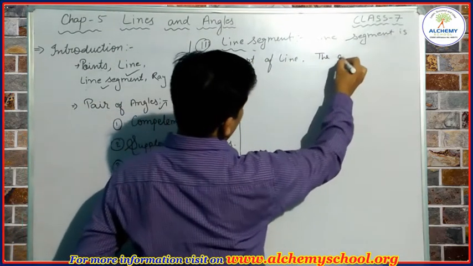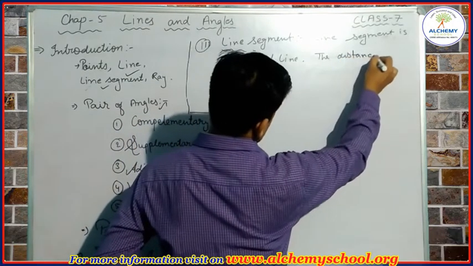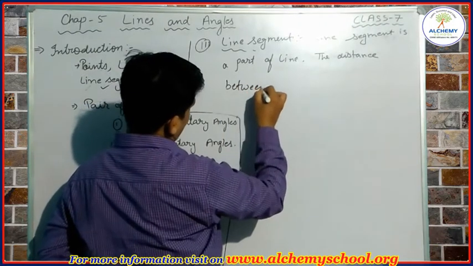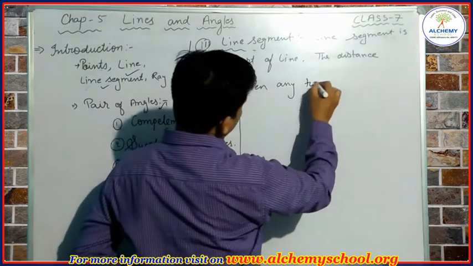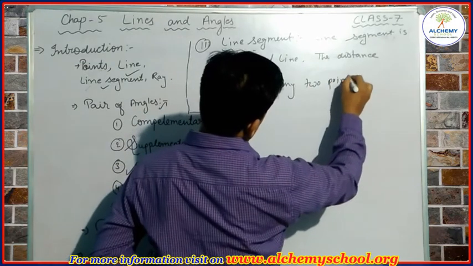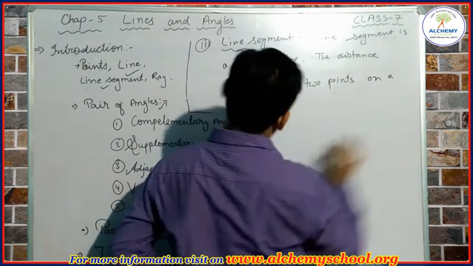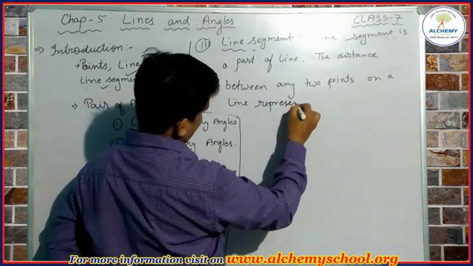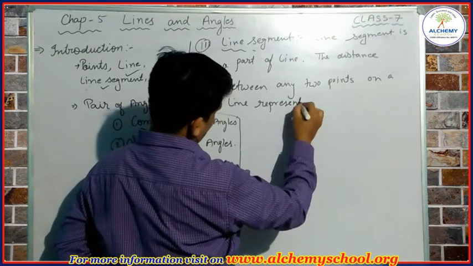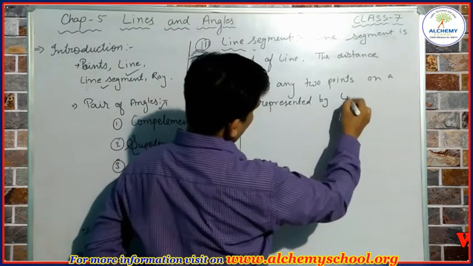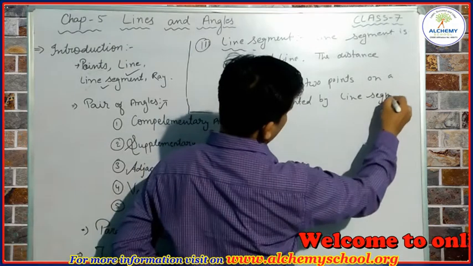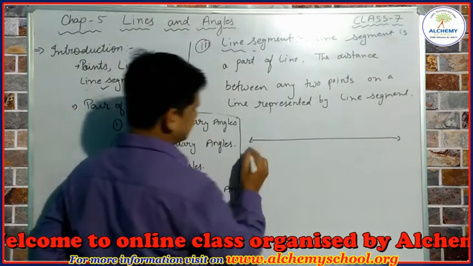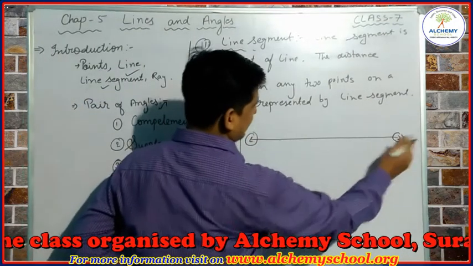The distance between any two points on a line is represented by a line segment. If we take an example, I have this line. This is a line because I have made this arrow here.